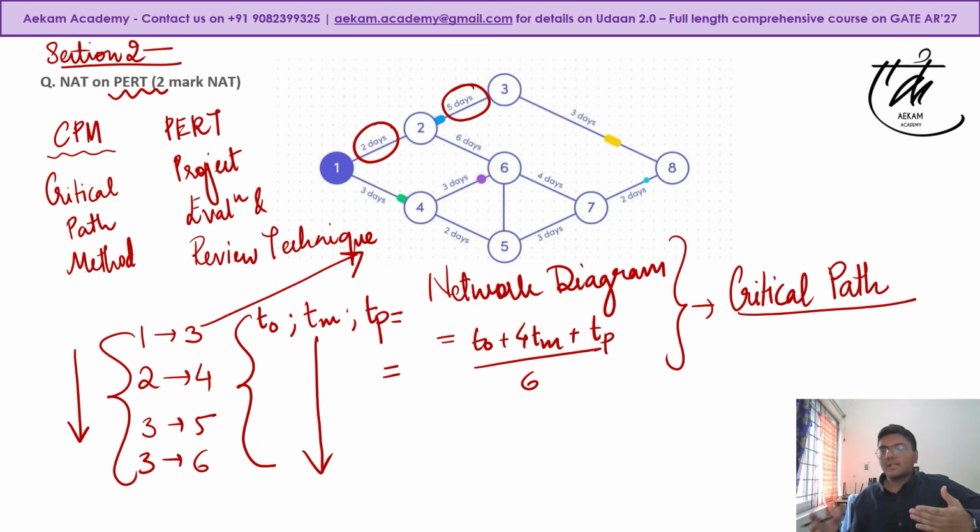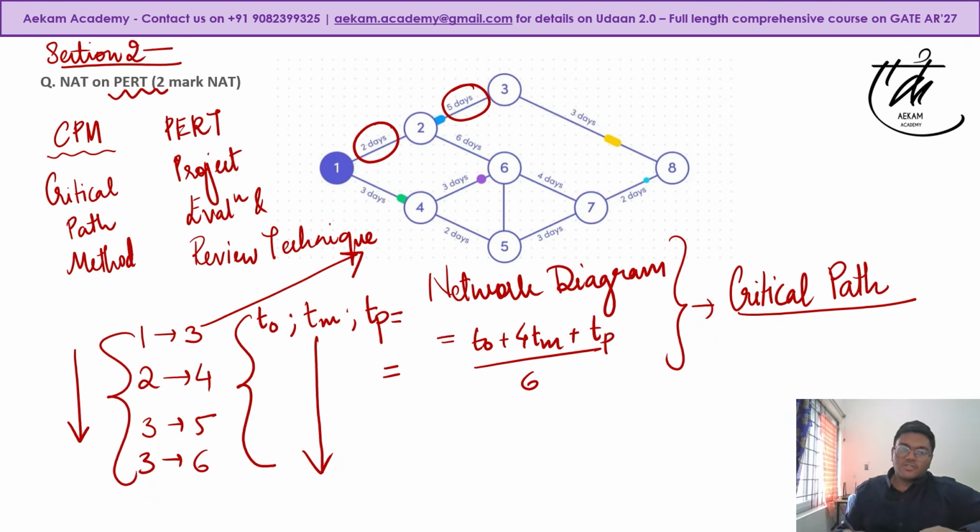You won't say that, for example, 3D rendering is taking 4 days and modeling is taking 10 days, so let's have a deadline of 4 days. That would mean that as a manager, you have not delegated the time effectively. That means the modeling guy will have to work overtime in order to meet that deadline of 4 days, right? So that is a very logical concept of critical path.